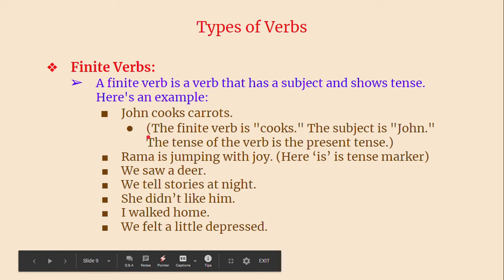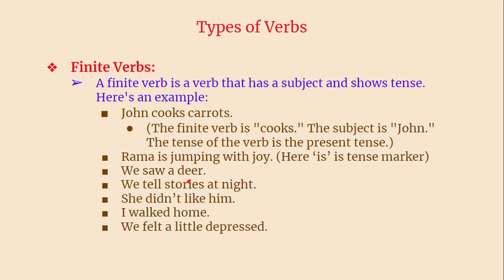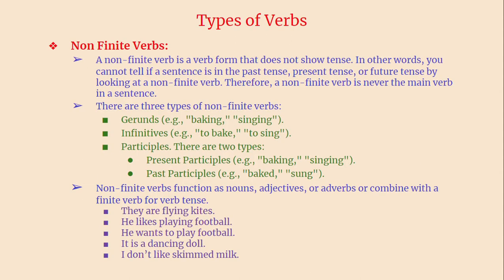Like that, these finite verbs are verbs which decide or indicate the tense of the sentence. So these are called finite verbs. And we have non-finite verbs, which are contrary to finite verbs. So by this we understand that we use verbs for purposes other than tenses. Non-finite verbs are used in sentences, and they are verbs actually, but they don't indicate tenses.